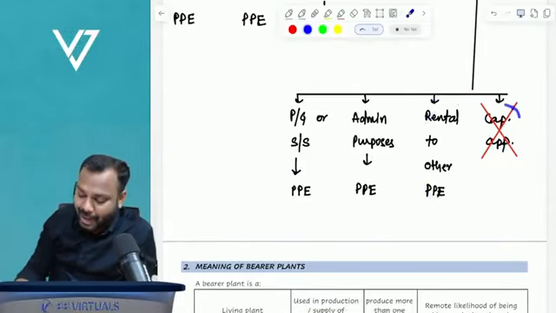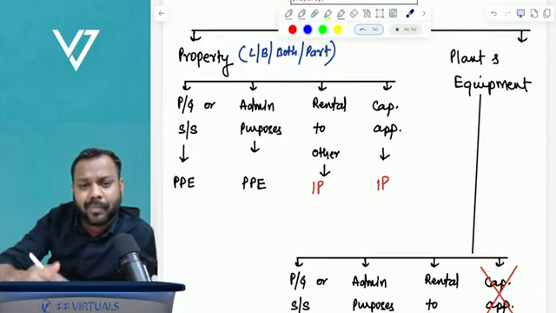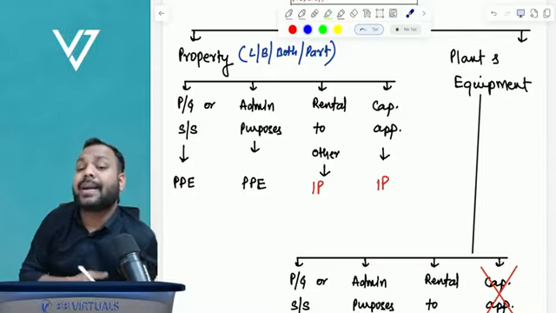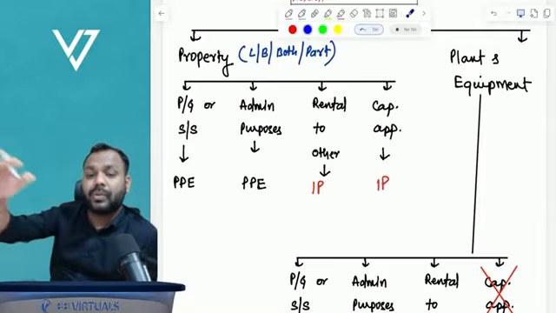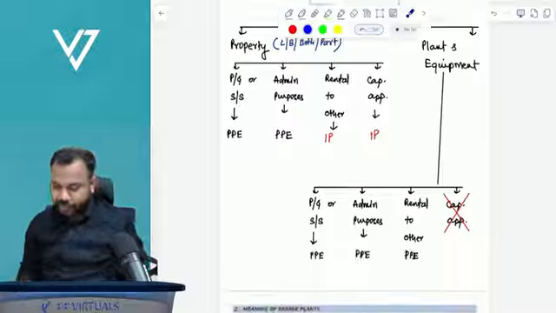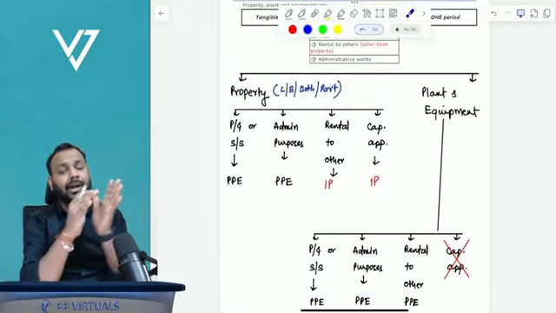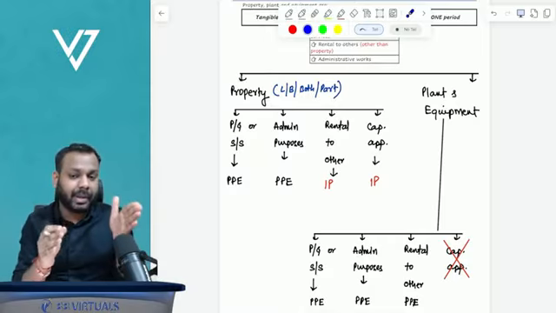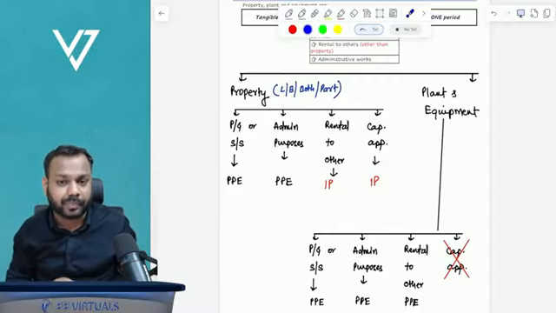Now capital appreciation. Tell me, will you purchase a laptop for capital appreciation? No. These are depreciating assets. They don't appreciate in value. So this is the meaning of property, plant and equipment and investment property. And I believe now you are able to understand the difference between PPE and investment property. I believe it is clear to all of you.